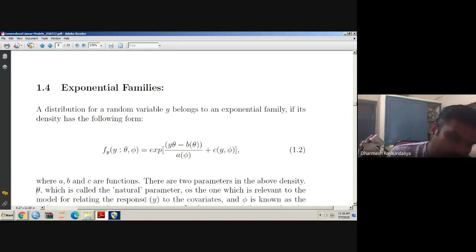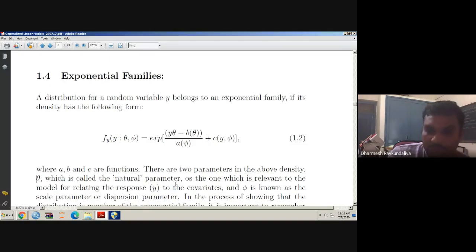So what is the expected value of y? In our case it is mu. So mu is equal to, we have considered the summation of beta j x j. And phi is known as a scale parameter or a dispersion parameter. So we are mainly interested in the theta. We are not much concerned about the scale parameter phi while we are dealing with the exponential family of distribution.